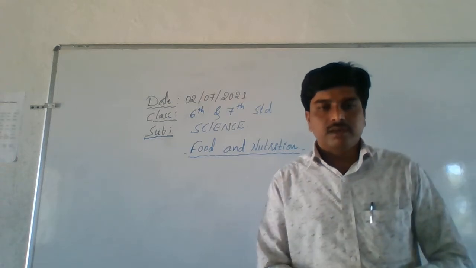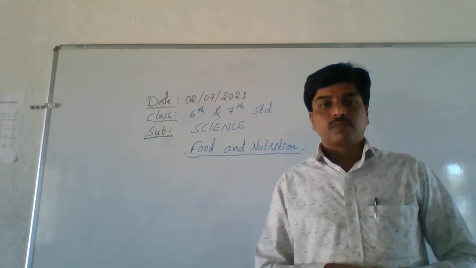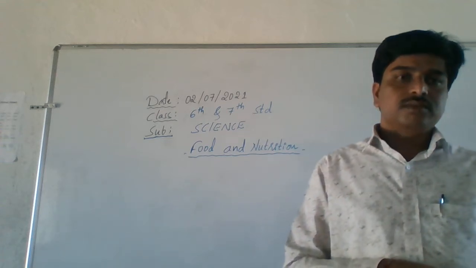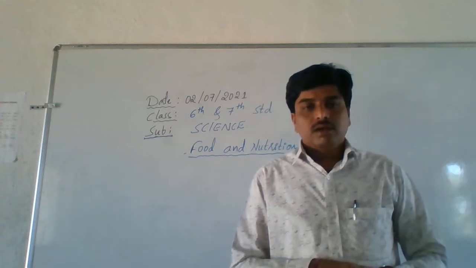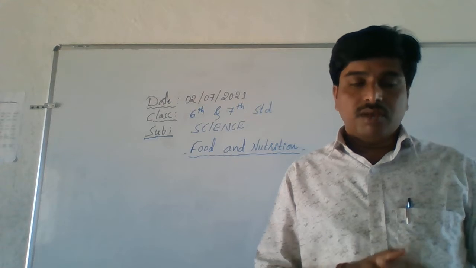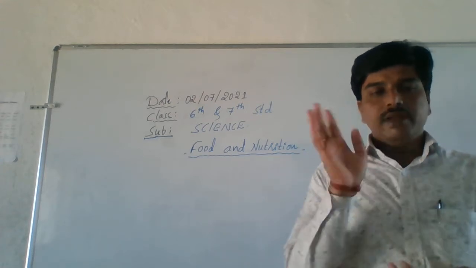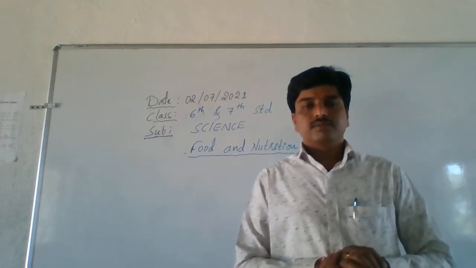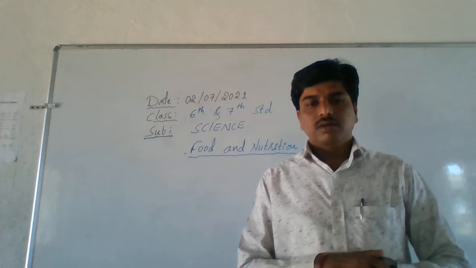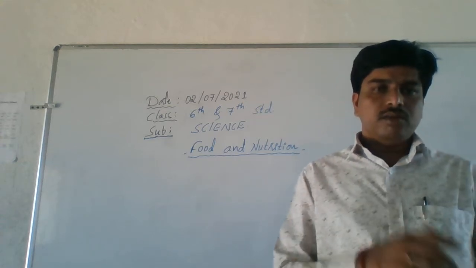Then the next question is, what is the source of our food? I think in your previous standards you learned about the different food habits of different animals. Not every animal has the same kind of food, even including human beings. Consider you, all of you, do you take the same kind of food in your daily life?